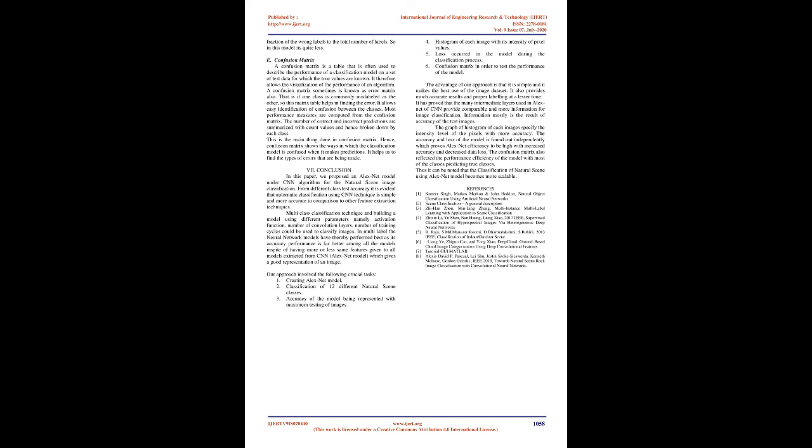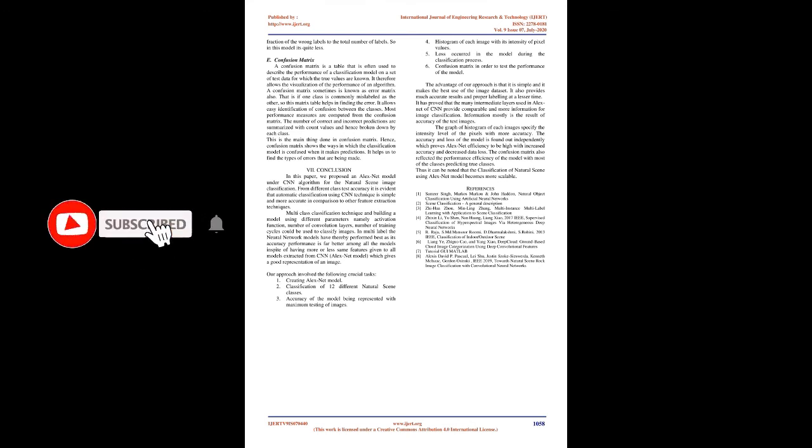In multi-label, the neural network models have performed best, as their accuracy is far better among all the models, in spite of having more or less the same features given to all models, extracted from CNN, the AlexNet model, which gives a good representation of an image. Our approach involved the following crucial tasks. 1. Creating the AlexNet model. 2. Classification of 12 different natural scene classes. 3. Accuracy of the model being represented with maximum testing of images. 4. Histogram of each image with its intensity of pixel values. 5. Loss occurred in the model during the classification process. 6. Confusion matrix in order to test the performance of the model.